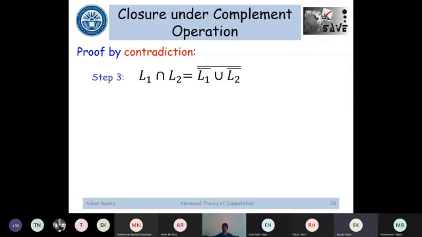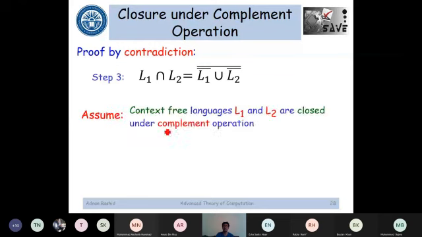No. Now apply contradiction on the right side of step 3. How would you apply that? We would assume that the complement operation is closed. This means that L1 and L2 both are closed under the complement operation. So we are saying this is true. This is closed. This is what we are assuming.